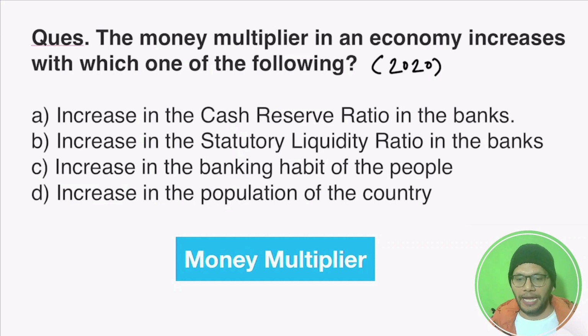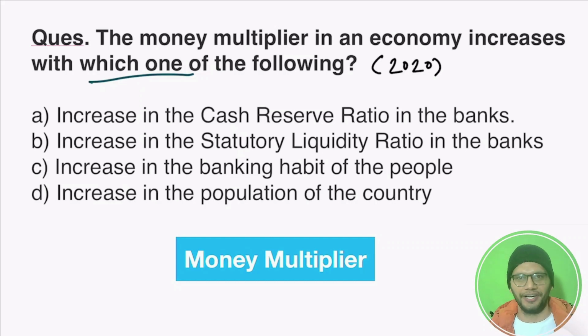The money multiplier in an economy increases with which one of the following? This question was asked in the UPSC 2020 prelims, and a lot of students got confused while attempting it. So through this question, today in this video we are going to do a very simple, brief and easy concept, which is the money multiplier.